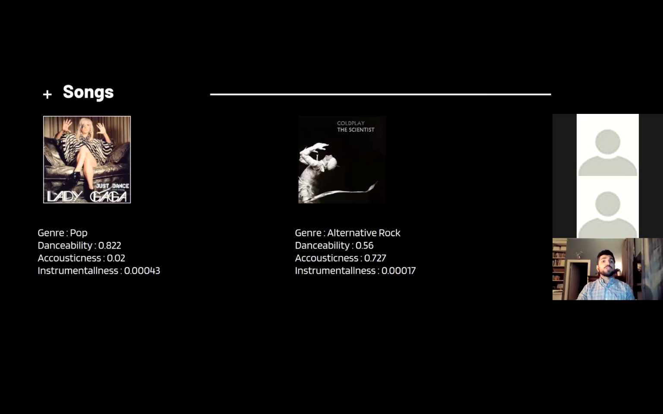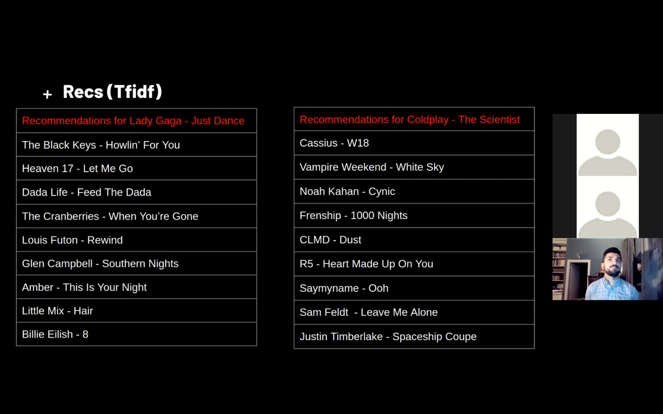These are my 2 favorite songs, which most of you might be familiar with: Just Dance by Lady Gaga and The Scientist by Coldplay. There are some features of these songs, and I'm going to use these songs to show recommendations. In my first recommender system, I used Tf-idf vectorizer, which looks for the similarities between the words.